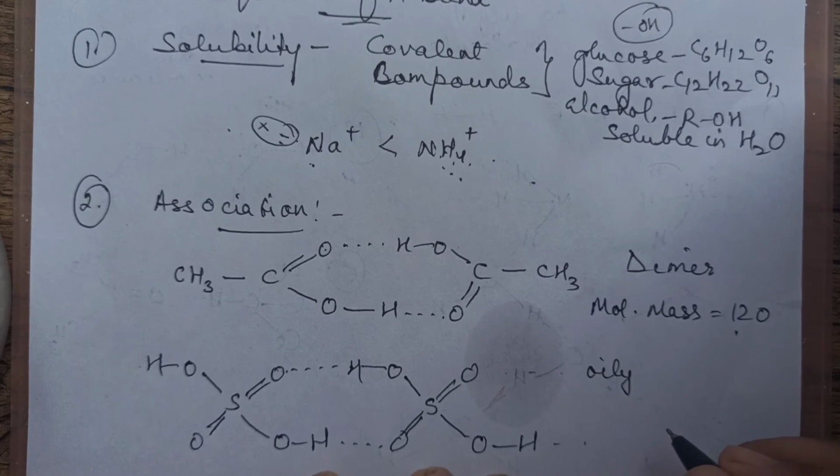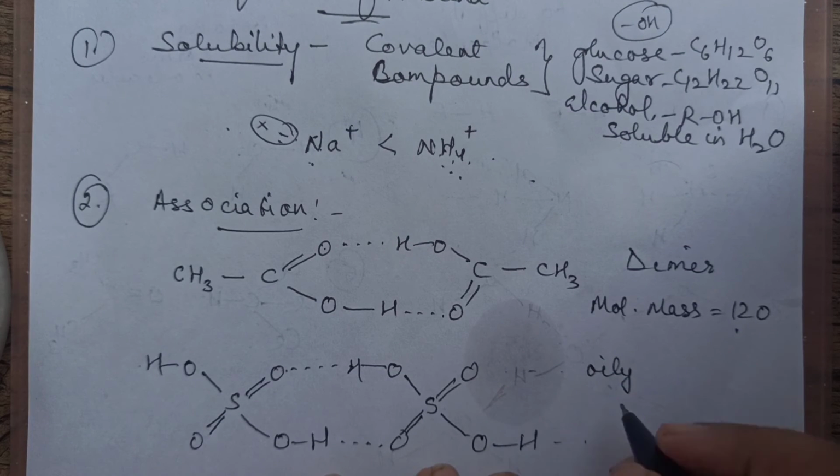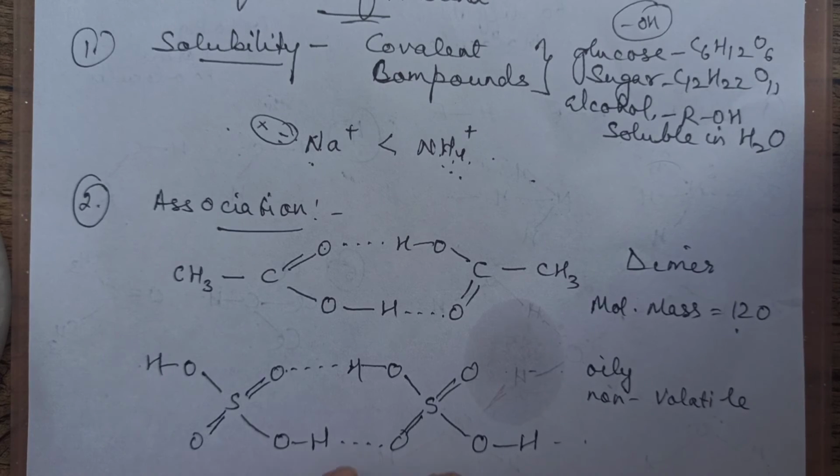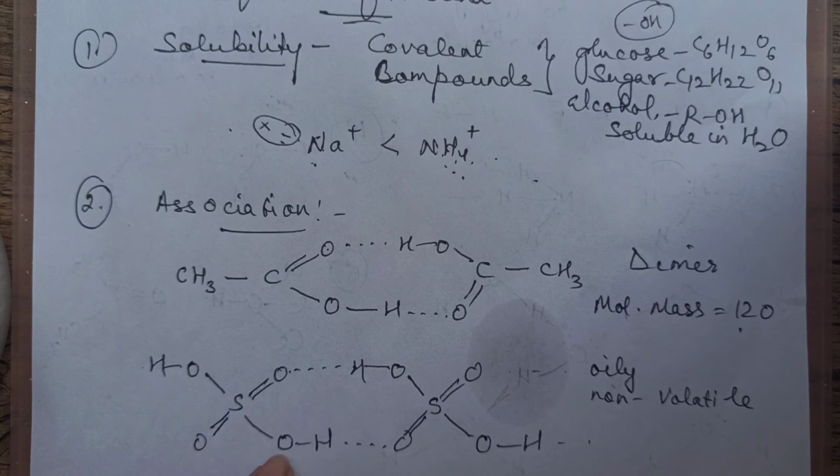We say this is oil of vitriol. And moreover, we say it is non-volatile. Non-volatile means it doesn't form vapors. So when you are adding this to any salt, you will not get any vapors. So this will not interfere in the testing of the anions. It will give the test nicely.